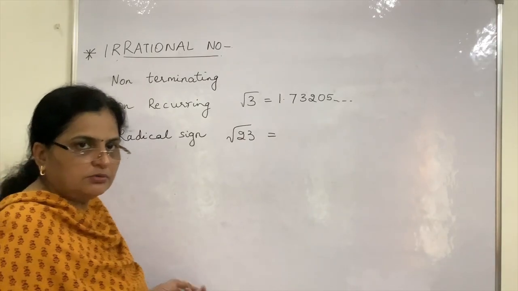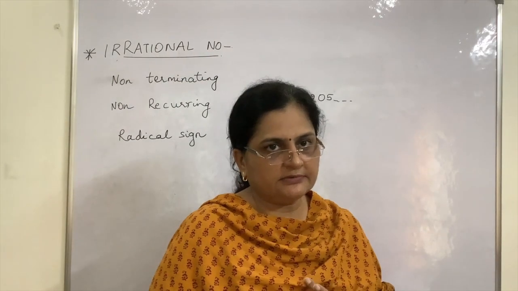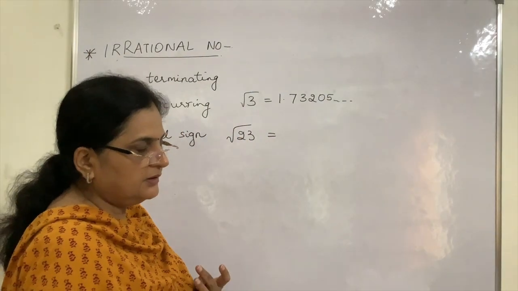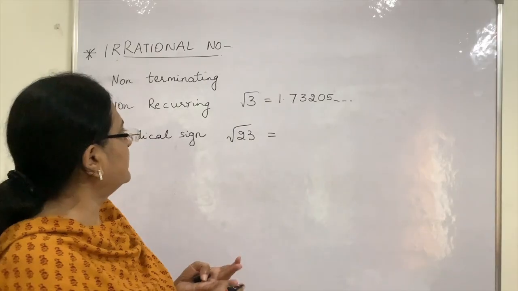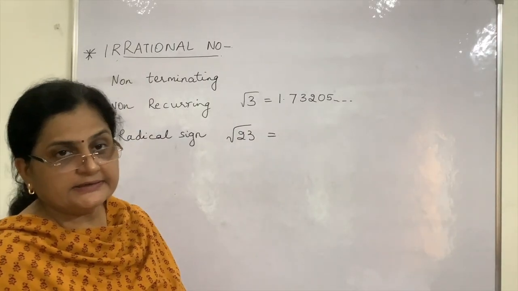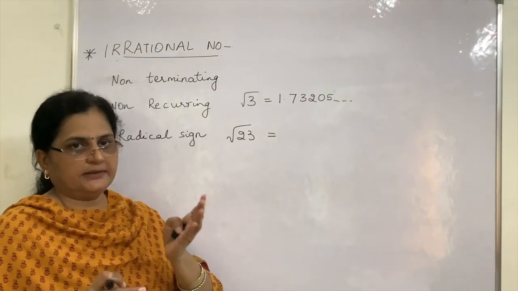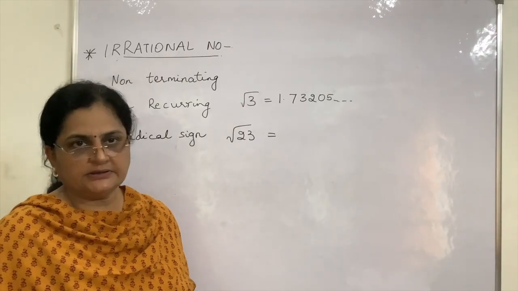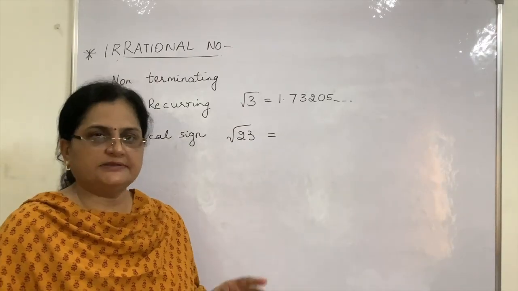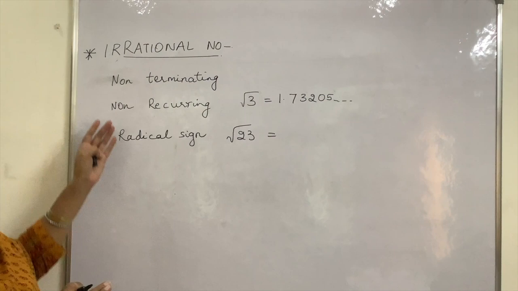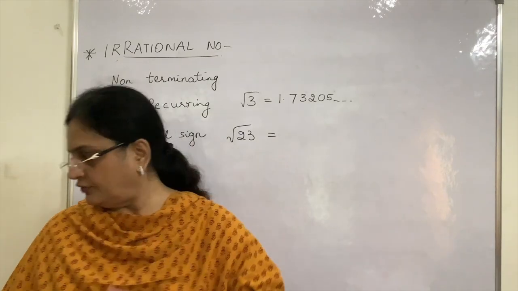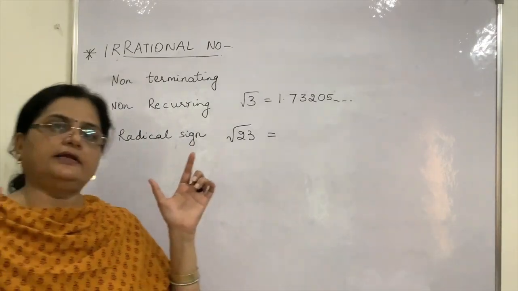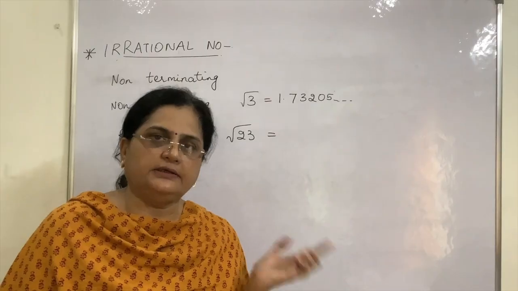So we have talked about natural numbers. What were natural numbers? Counting numbers 1, 2, 3, 4, etc. Whole numbers, if 0 is added to natural numbers, it becomes whole number. Then what next? Integers, negatives also added to the whole numbers, it becomes integers. Then rational numbers, fractions added, and irrational numbers where the decimal expansions are non-terminating and non-recurring. So all these form of numbers, when they are included together, we call it real numbers.